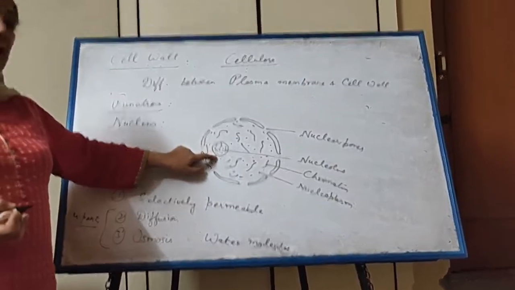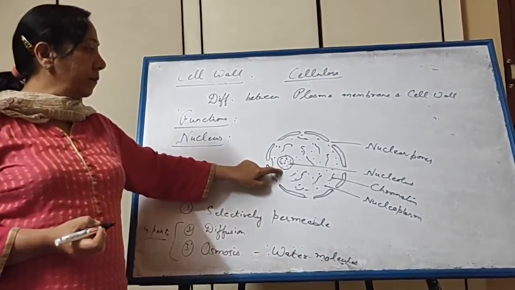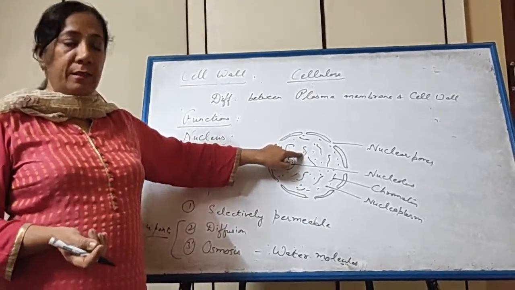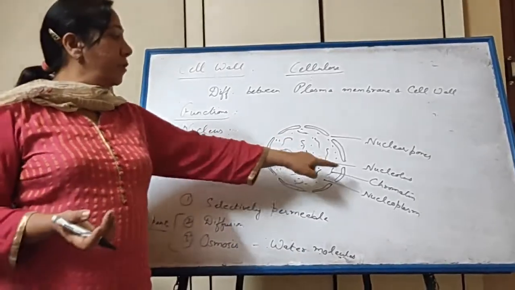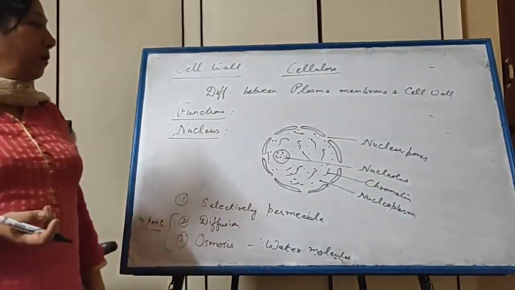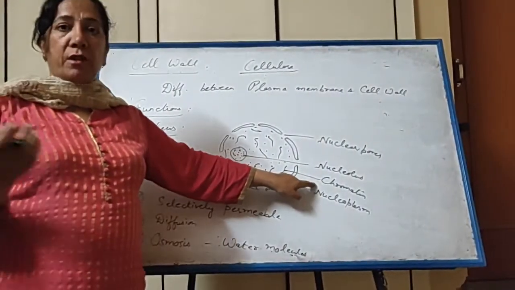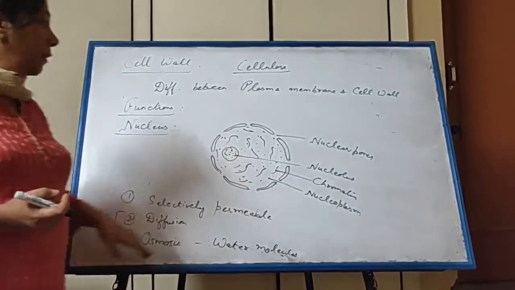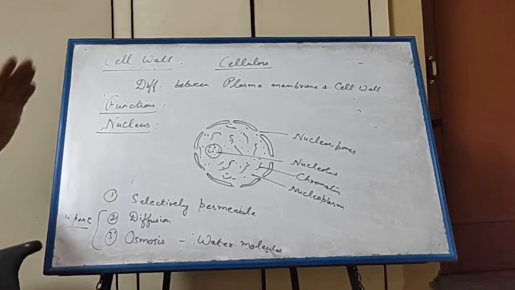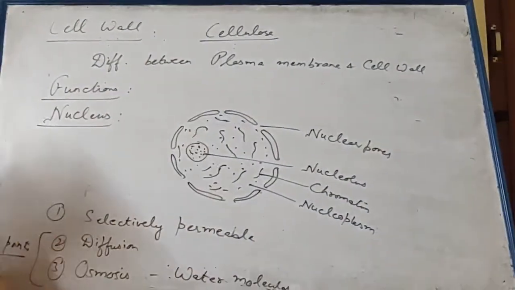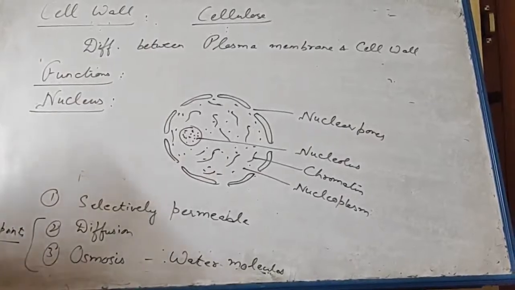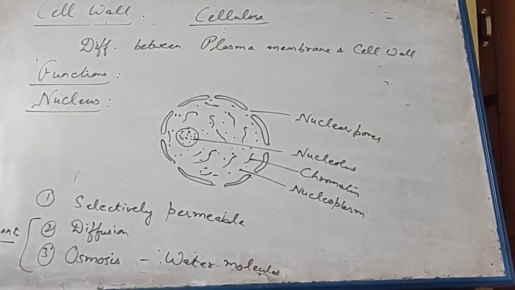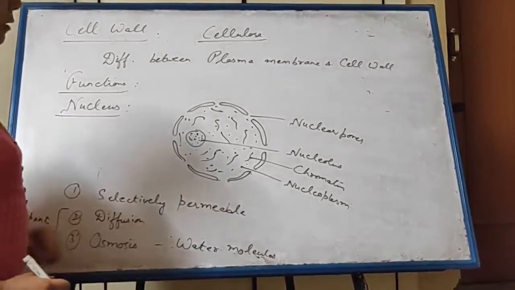Nucleolus is called the factory of ribosomes. This chromatin is a network of threads. When the cell has to divide, this chromatin changes into rod-shaped chromosomes. It has genes which help in the transfer of characters from parents to the young ones. Dear students, you will learn the function of these different parts of the nucleus. Now we come to our next topic, that is the structure of these chromosomes.